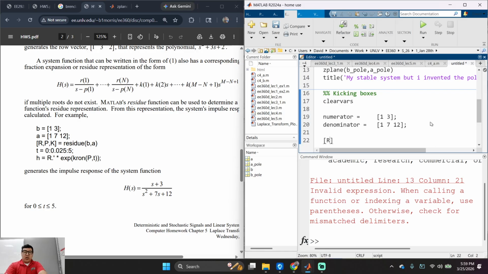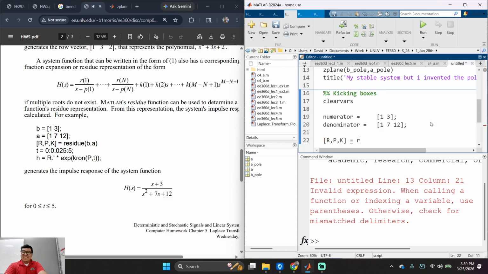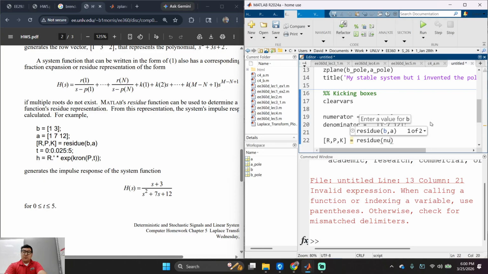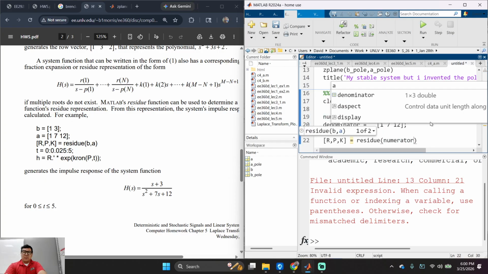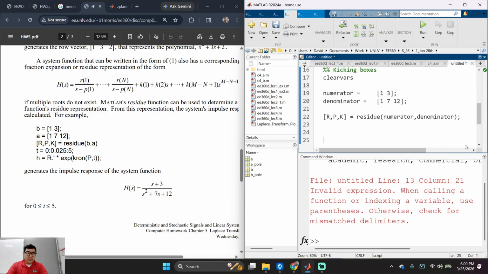I'm going to do a thing called RPK. What does that stand for? No one plays Call of Duty here? I'm playing, it's okay. Residue, B, or numerator. Yeah, numerator, denominator. There we go. Is that cool with everybody? It's asking for the numerator first and then the denominator, okay? B-A, num, then. Is that good? Any questions about that? So now I'm going to kick this box.